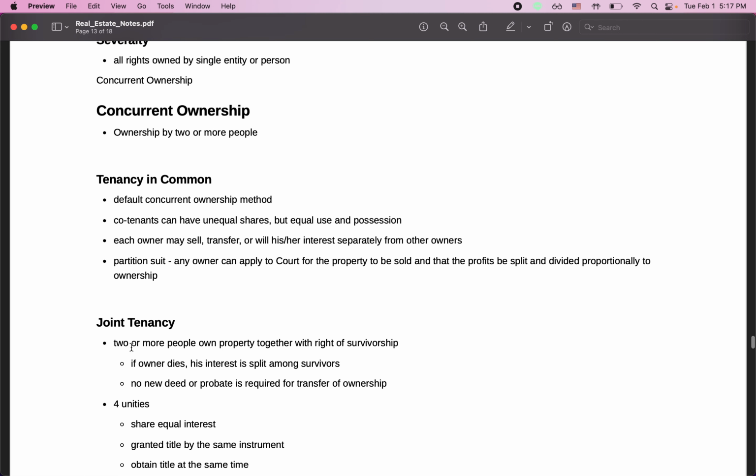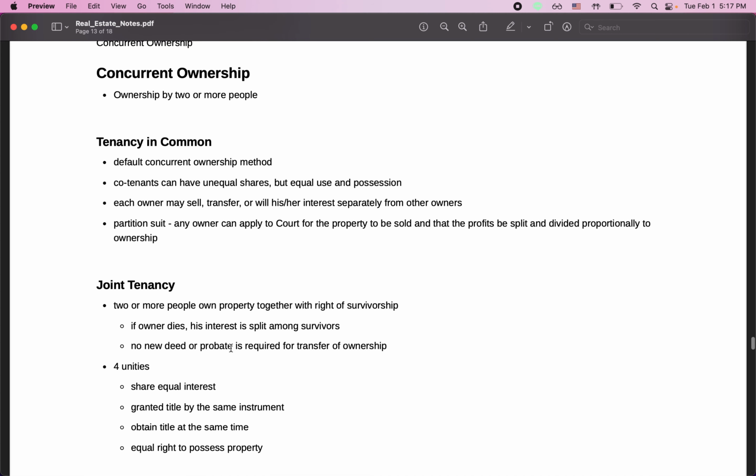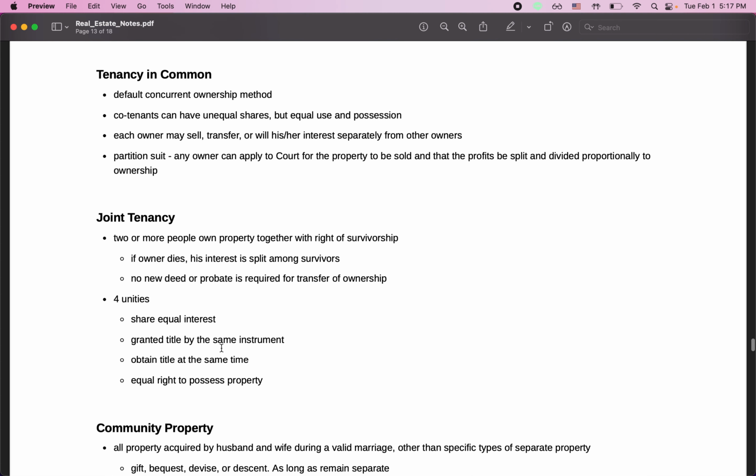Joint tenancy is when two or more people own the property together with right of survivorship, meaning if an owner dies, his interests are split among survivors. There is no new deed or probate required for transfer of ownership. And then there are four unities: they share equal interests, they take title by the same instrument, obtain title at the same time, and have equal right to possess the property. So that's tenancy in common and joint tenancy.